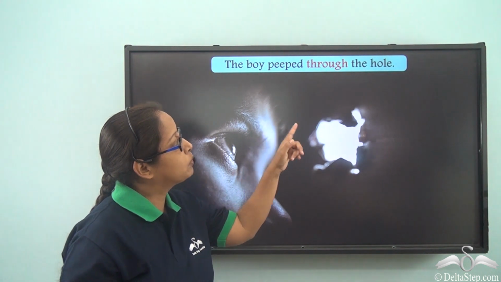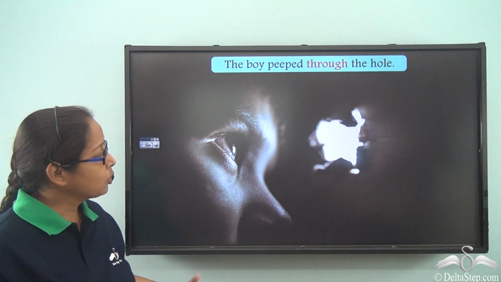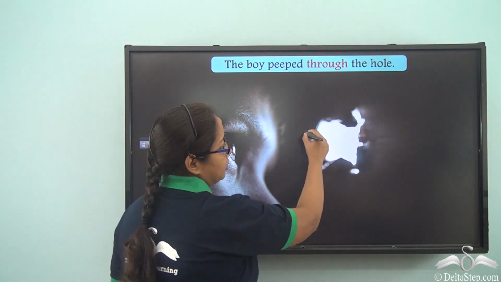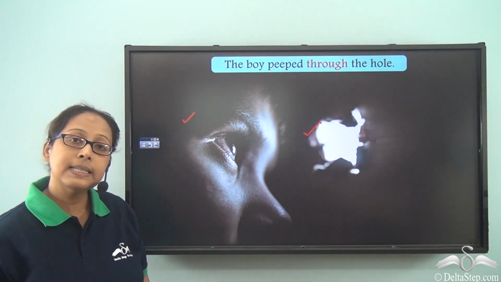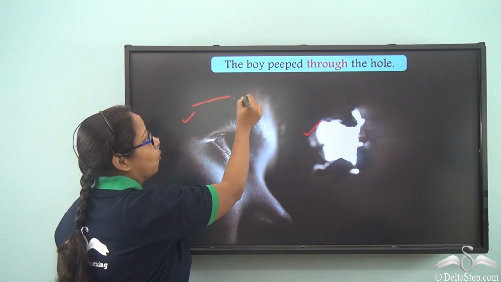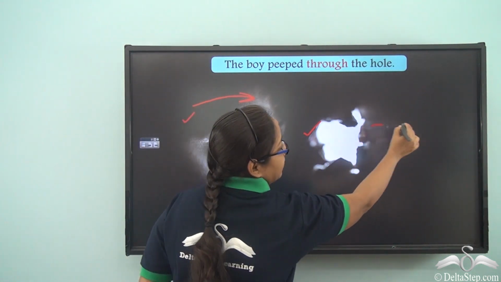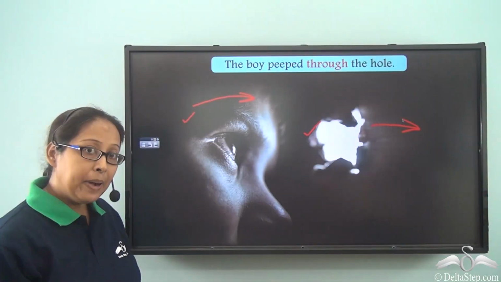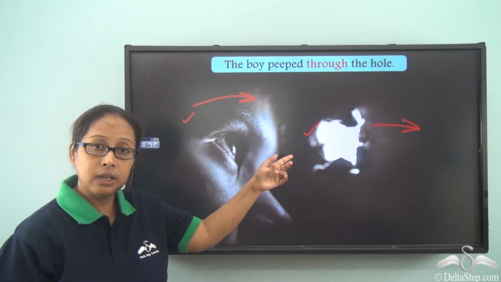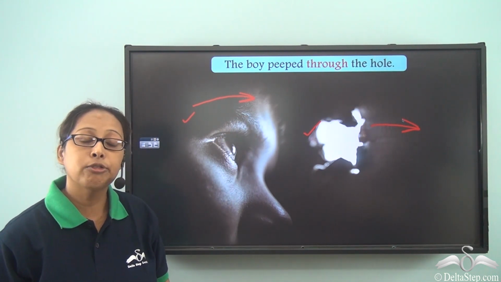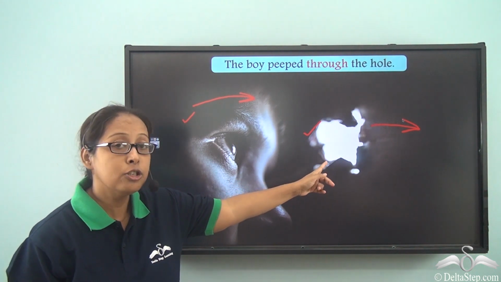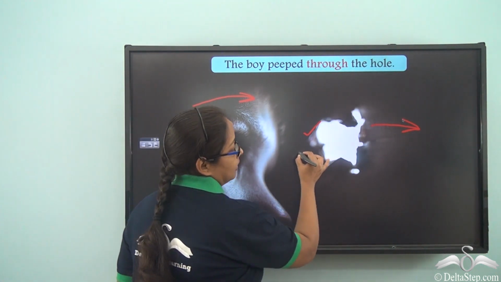The boy peeped through the hole. Let's look at this picture. So we are talking about this boy and we are talking about this hole. Now what is the boy doing? He is looking from one side to the other end. But the difference here is that we cannot use across, and why have we used through over here is that he is looking outside.